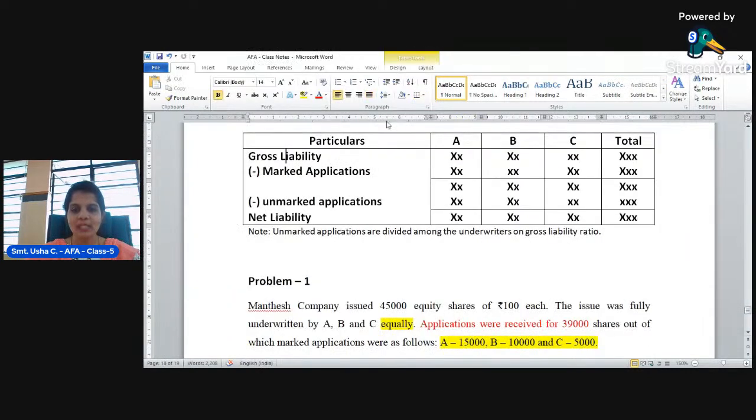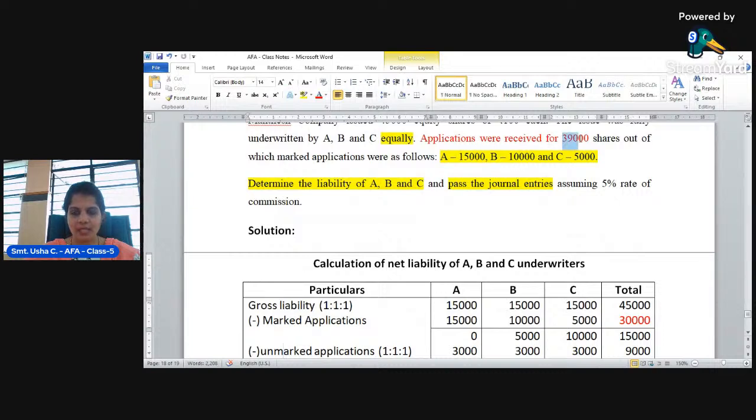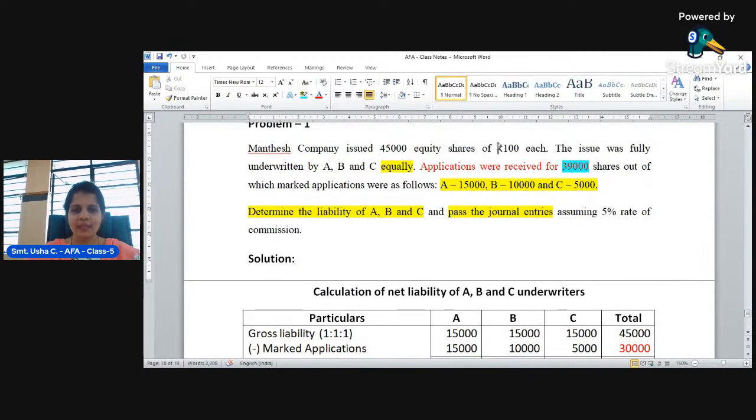Now tell me how many shares are received from the public. That is 39,000 shares, at the face value of 100 rupees.